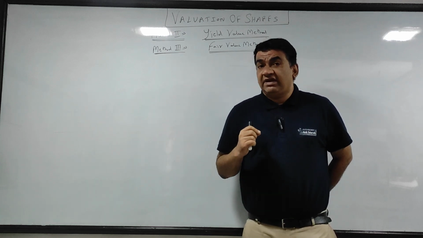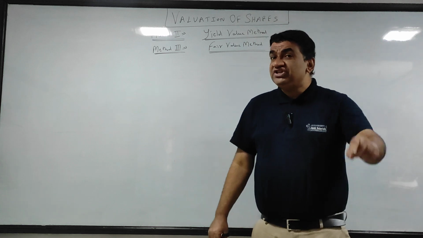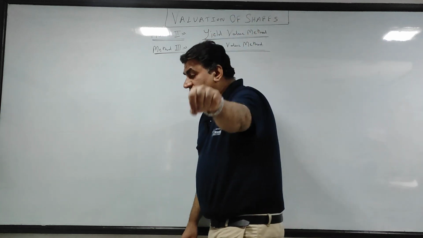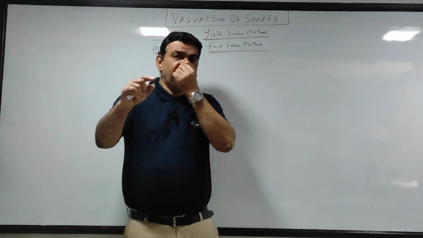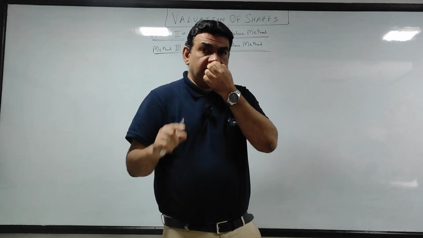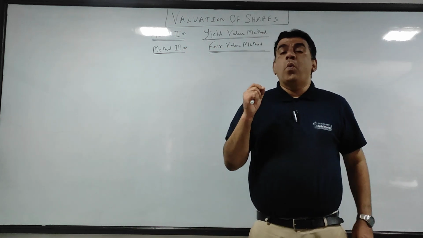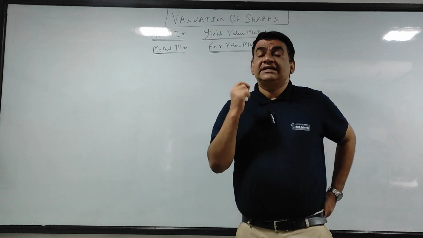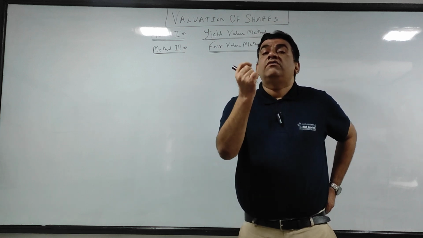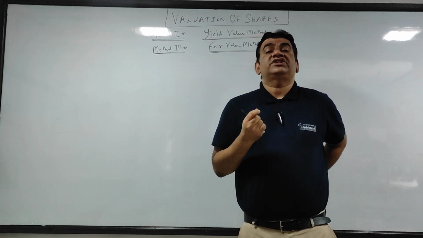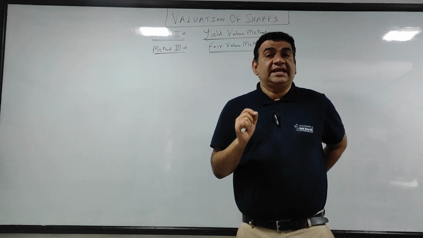That was intrinsic value. Again I'll repeat, what was the assumption there? Today if the company closes down, what will be the share value to be received by the shareholders on each share?